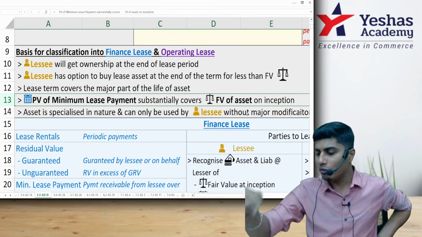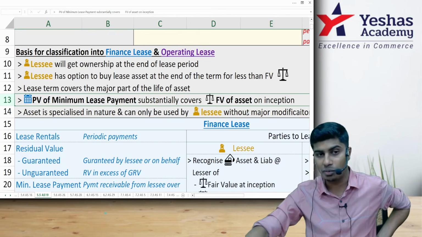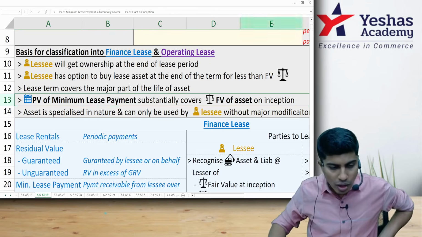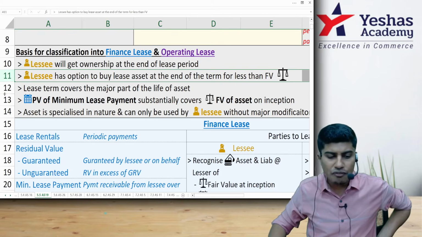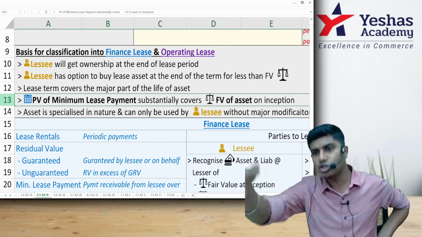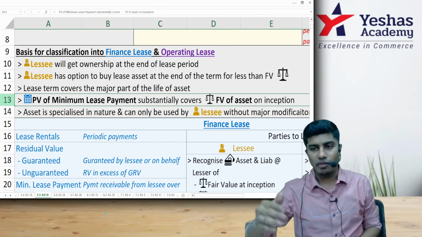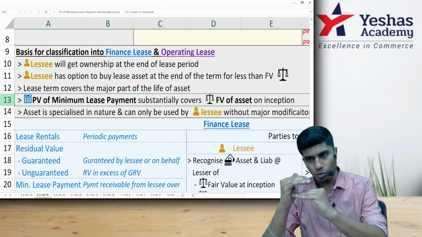How do you have to pay money? You have to pay money in two forms. One, every period, at the end of each period. We call it periodic payment. That is lease rental. Second one, you have an option to buy. Because you have an option to buy, if you agree to buy, you promise to pay me some money. That and this together is minimum lease payment. You have agreed to pay periodic payments and you have agreed to pay some money at the end to buy the asset.